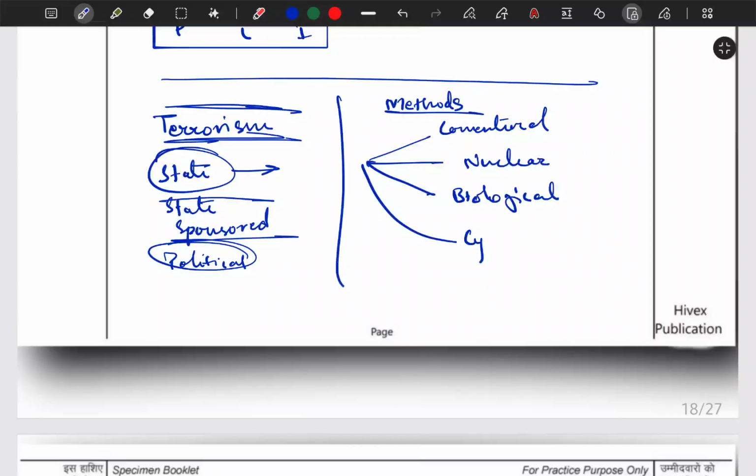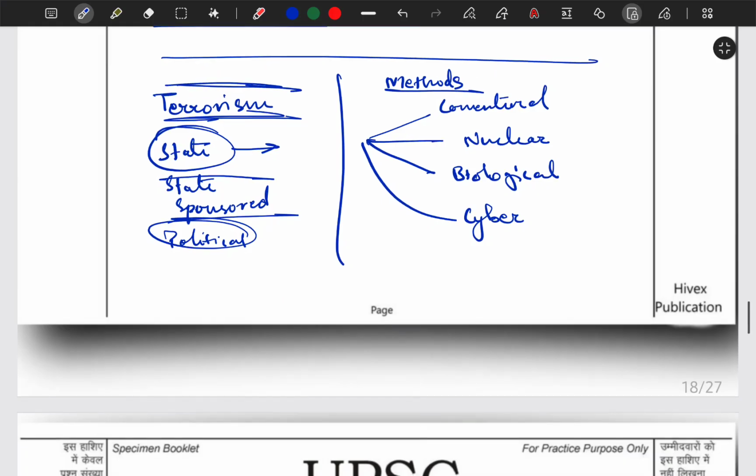Okay. Another one is cyber terrorism, that is basically using technology to disrupt or damage computer systems, correct. You can remember the coordinated DDoS attack on Indian websites during Operation Sindoor. Okay, so that is another example. Again we have narco terrorism, which is basically linked to illicit drug production, distribution and sale. Another new kind of attack coming to the forefront is lone wolf terrorism, in which individuals act alone without support from a larger organization. Okay. So these are some methods of terrorism.